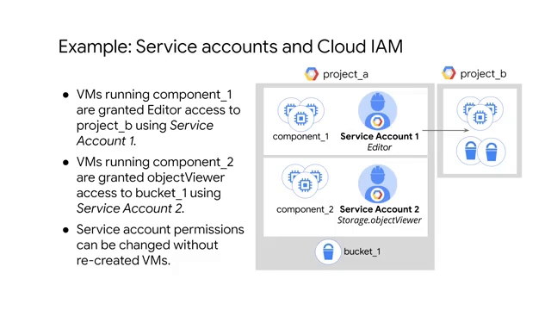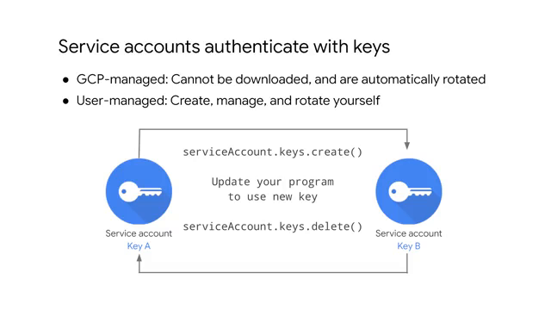Now, you might ask, how are the service accounts authenticated? Although users require a username and password to authenticate, service accounts use keys. There are two types of service account keys: GCP managed keys and user managed keys. GCP managed keys are used by GCP services such as App Engine and Compute Engine. These keys cannot be downloaded and are automatically rotated and used for a maximum of 2 weeks.